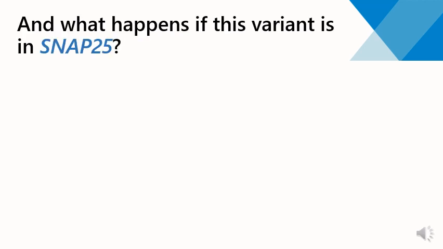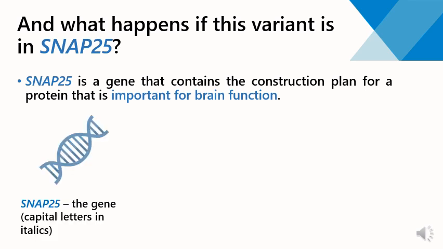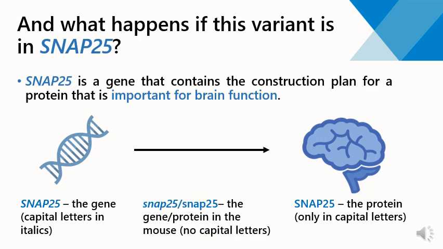And what happens if this de novo variant is in SNAP25? SNAP25 is the gene that contains the construction plan for a protein that is very important for brain function. So here on the left you can see SNAP25 the gene, written in capital letters and in italics. And on the right you can see SNAP25 the protein, as it is expressed in the brain, written only in capital letters. And here in the middle you can see how some scientists refer to SNAP25 who study this gene in mice. So it's now written in small letters.